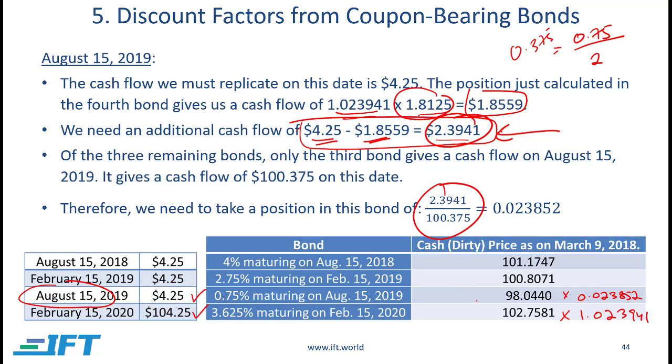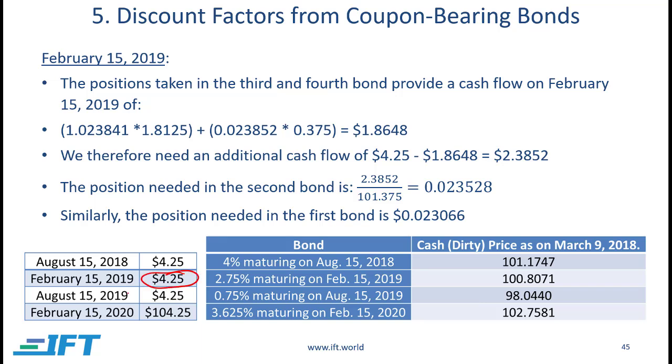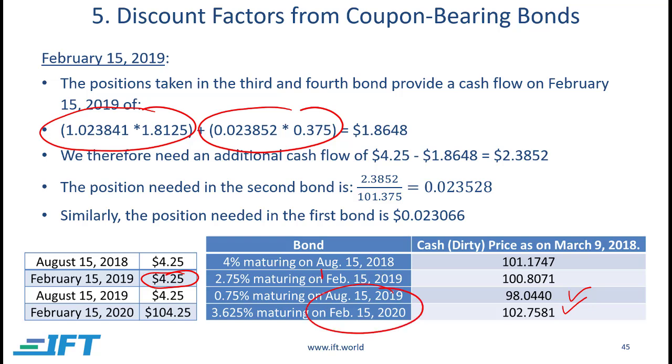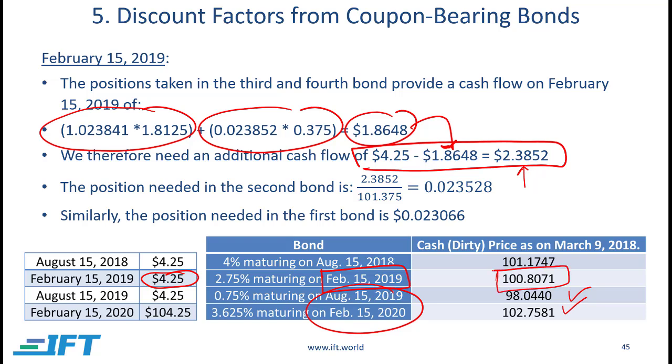Now to match my third cash flow, what will I do? Now I need this 4.25. Partially I'm going to get it from the fourth bond that I bought, right? Partially I'm going to get something from the third bond that I bought, because both of these bonds are going to be paying me something on the 15th of February 2019. But that still leaves some amount that I need, right? So these two combined is 1.8, and if I do 4.25 minus that, I still need $2.3852, which I have to get from buying this bond,